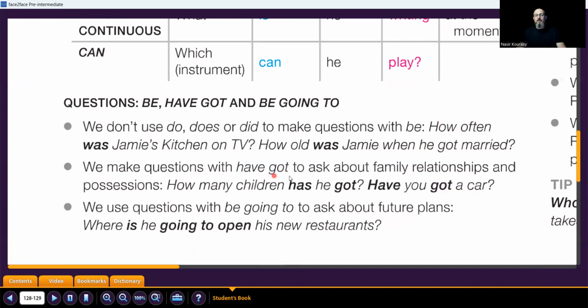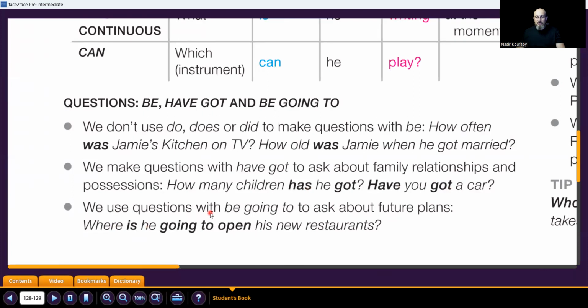We make questions with have got to ask about family relationships and positions. How many children has he got? Have you got a car? So we use has and got. Has is the auxiliary, got is the verb. Have the auxiliary, got the verb.